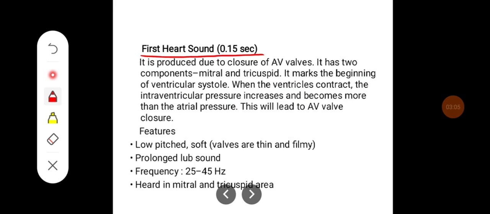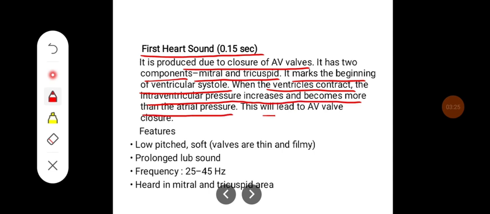The first heart sound, which lasts around 0.15 second, is produced due to the closure of AV valves. It has two components, mitral and tricuspid. It marks the beginning of ventricular systole. When ventricles contract, the intraventricular pressure increases and becomes more than the atrial pressure. This will lead to AV valve closure.